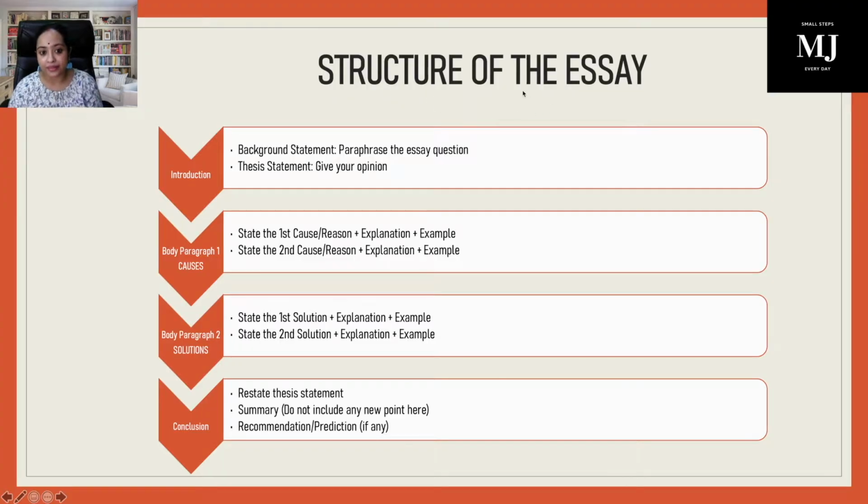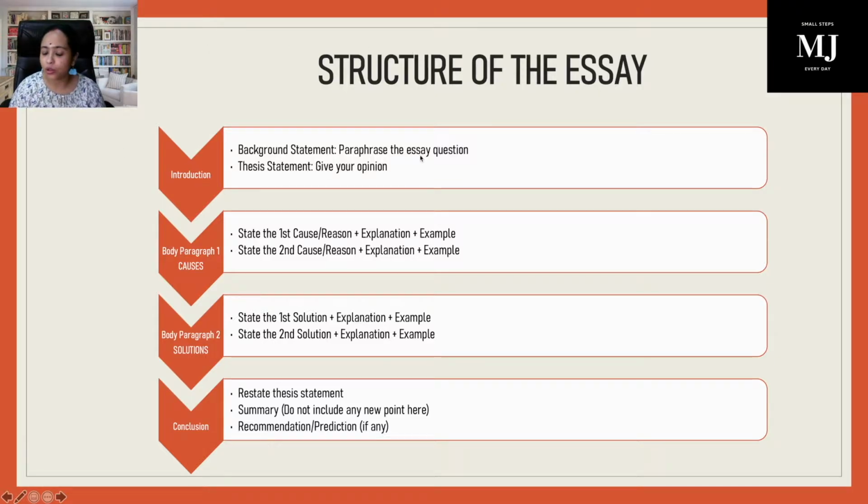Third thing, if we have any kind of recommendation or prediction, then we can include that in our conclusion. So keep the structure in mind and you're good to go. So directly, let's come to the structure once again. Now look here guys, structure of the problem solution essay.